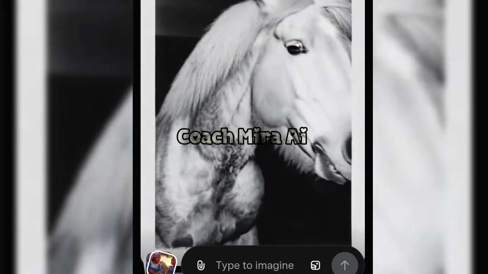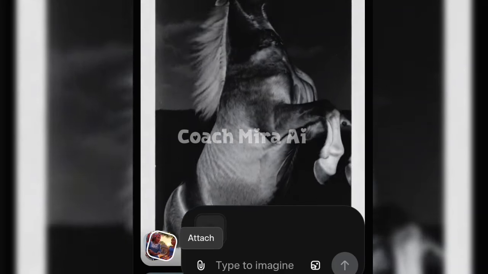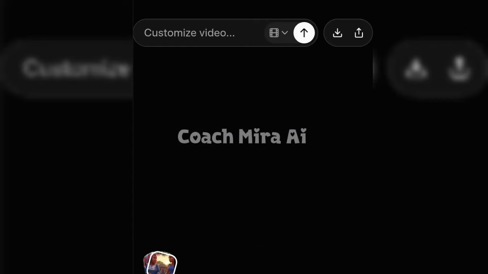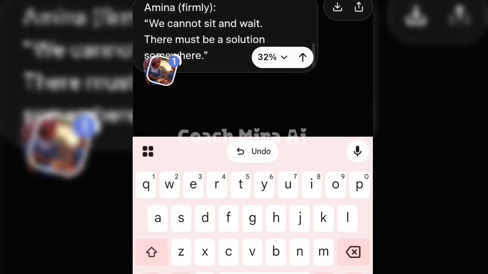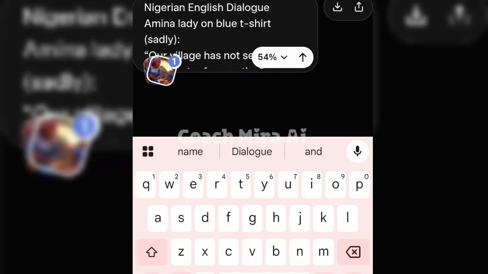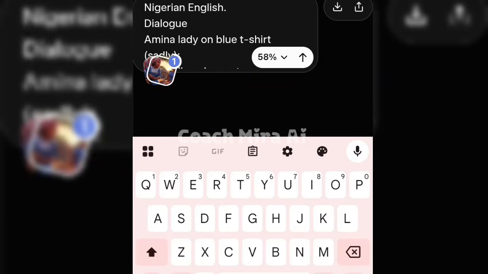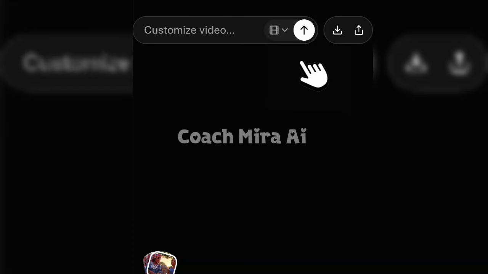All right, so I'll head over to Grok AI. I'm going to click here and upload my file. Then I'm going to select the image that I want to use. Then this is the first scene where Amina and Zainab were conversing. Okay, this is where they were conversing. So I'm going to paste my prompts, my dialogue here. So this is my dialogue. So I'm going to include Nigerian English. Now, you'll be wondering why I chose Nigerian English. I want Nigerian accents. Yes, Nigerian has an accent and I wouldn't want these American accents. Okay, so I just want Nigerian accents for this. So I included that no background sound should be heard. So after that, I'm going to hit generate.